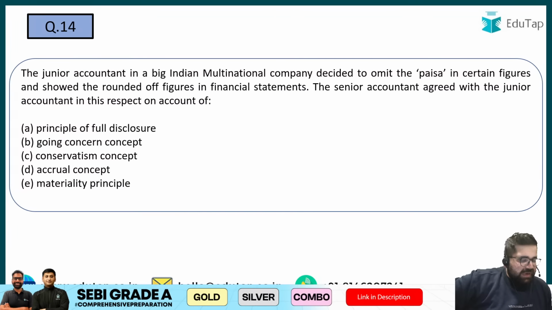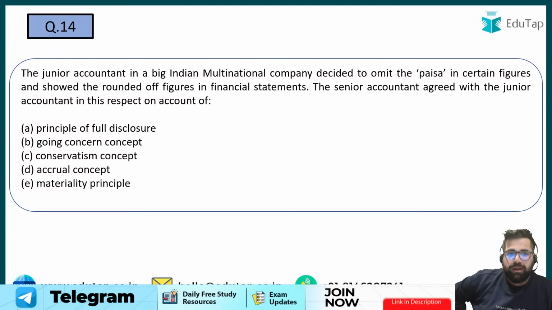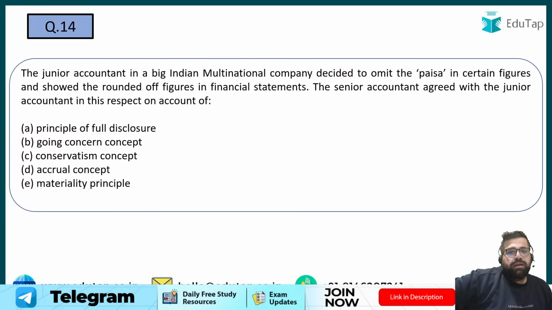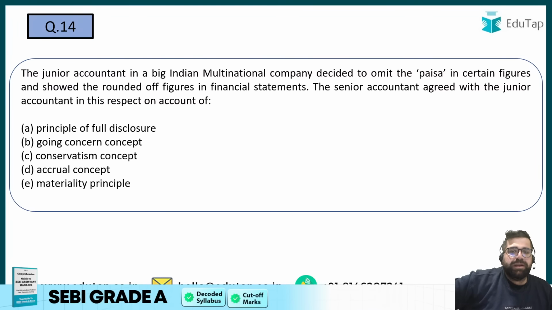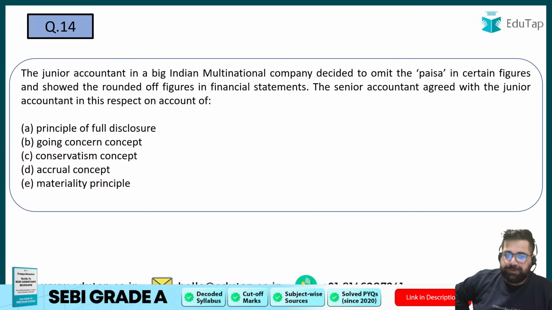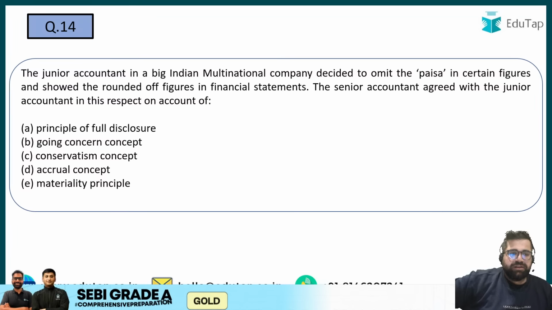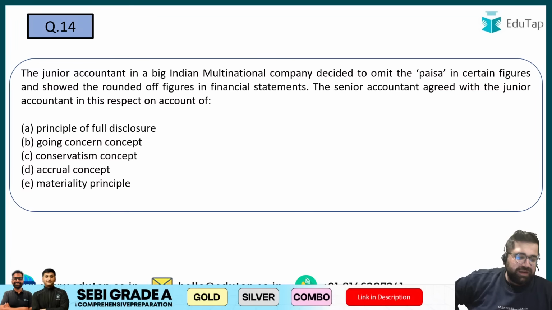14th, a good question to answer. Let's see who gives me the right answer for 14th. A junior accountant in a big Indian multinational company decides to omit paisa in certain figures and show rounded off figures in the financial statements. A senior accountant agreed with the junior accountant in this respect on account of which particular principle? Full disclosure, going concern, conservatism, accrual, or materiality.